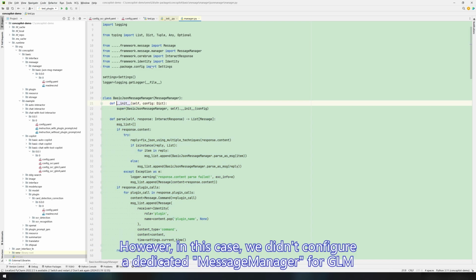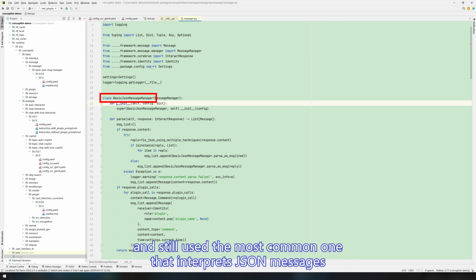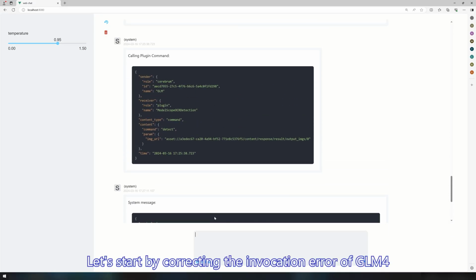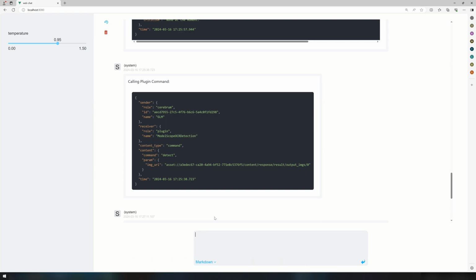However, in this case, we didn't configure a dedicated message manager for GLM and still used the most common one that interprets JSON messages. Let's start by correcting the invocation error of GLM4.